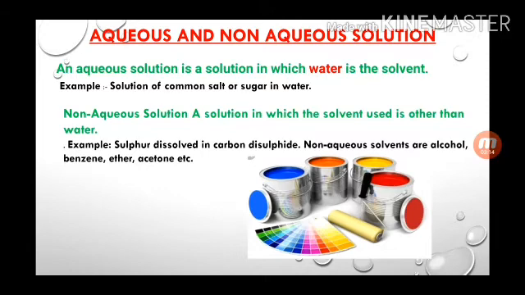Yes, both are non-polar substances. We will discuss what is polar and what is non-polar. Non-aqueous solution solvents are alcohol, benzene, ether, acetone. These are examples of solvents other than water. You can see it very clearly. I think you have seen acetone in your houses. I think your mother uses it to remove nail polish, that is called a remover. It contains acetone.